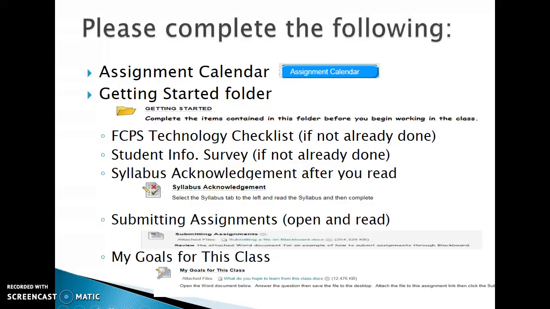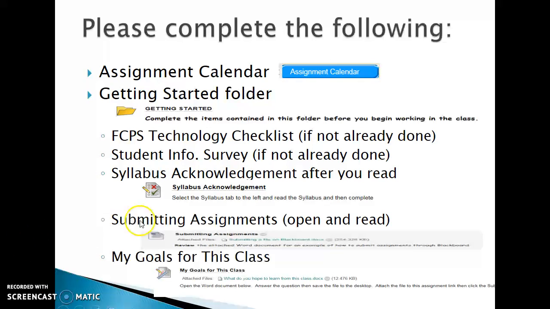In terms of completing the work, you need to make sure that you go to the assignment calendar and click on the Getting Started folder and complete the technology checklist if you have not already done so, to ensure your computer will function with the online technology. You also need to have completed the student information survey. If for any reason you haven't completed the Google form that was sent by your instructor, that has important information that your instructor will need. And you also need to make sure you have read the syllabus, and after having done so, click on the syllabus acknowledgement indicating yes, you have read it.